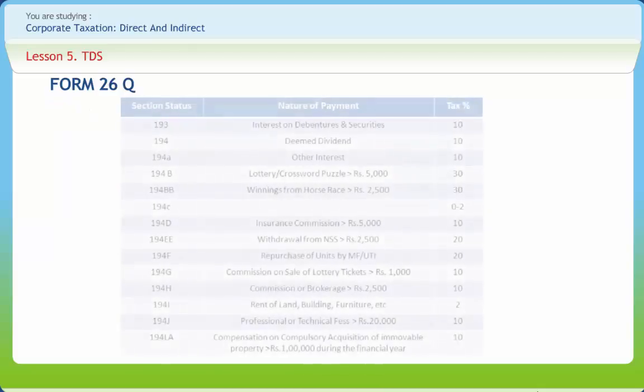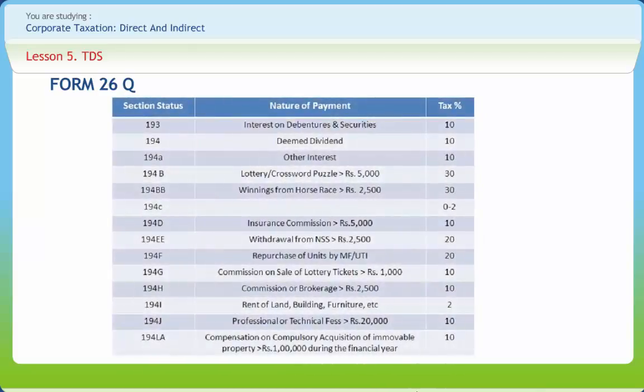Let's discuss Form 26Q. We can see the table in the slide and understand how Section 193 to 194 have different modes of incomes and how tax is deducted at varying rate. Like in income for interest on dividend, we pay TDS at the rate of 10%. The rate of TDS is 10% for the insurance commission more than 5,000 rupees, where the professional technical fee increases to more than 20,000 rupees. There will also be 10%. While repurchasing units of mutual fund and UTI, it will be 20% and so on.